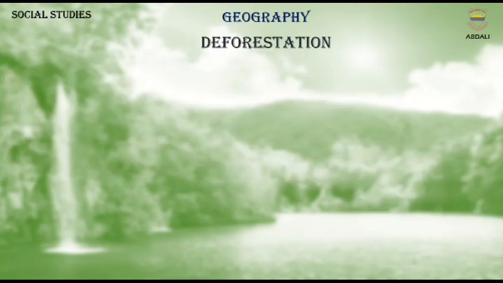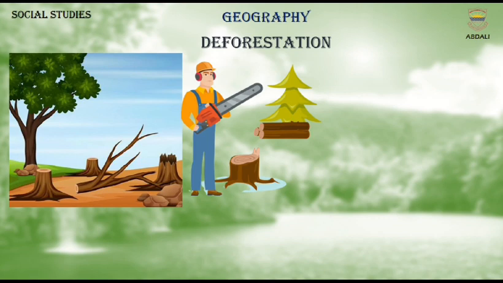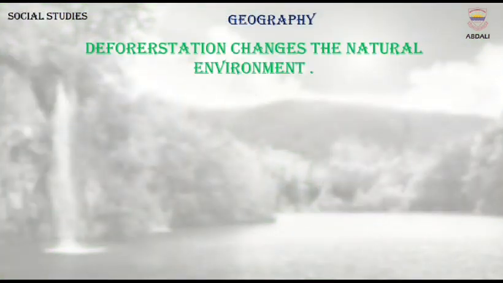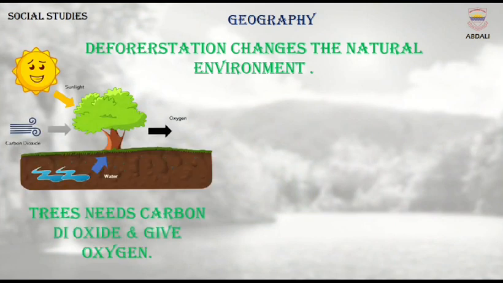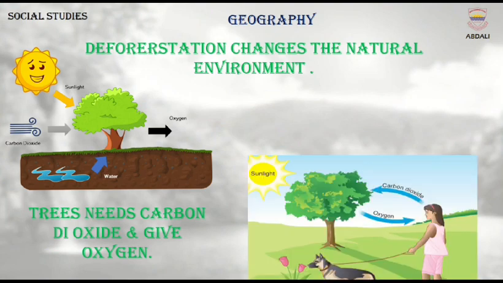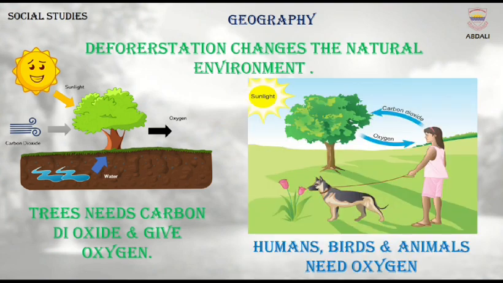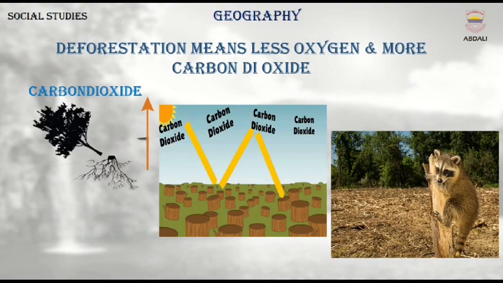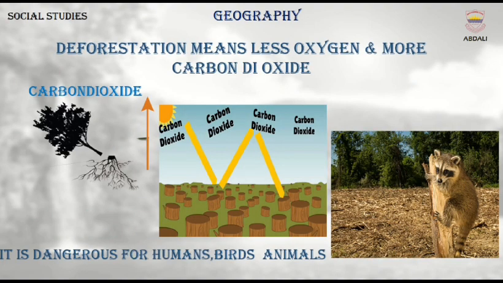Deforestation. Deforestation means removing more forests. Cutting more trees for agriculture, wood, or buildings is called deforestation. Deforestation changes the natural environment. For example, trees need carbon dioxide and give oxygen. Humans, animals, and birds need oxygen and give carbon dioxide. So, deforestation means less oxygen and more carbon dioxide. It is dangerous for humans, animals, and birds.